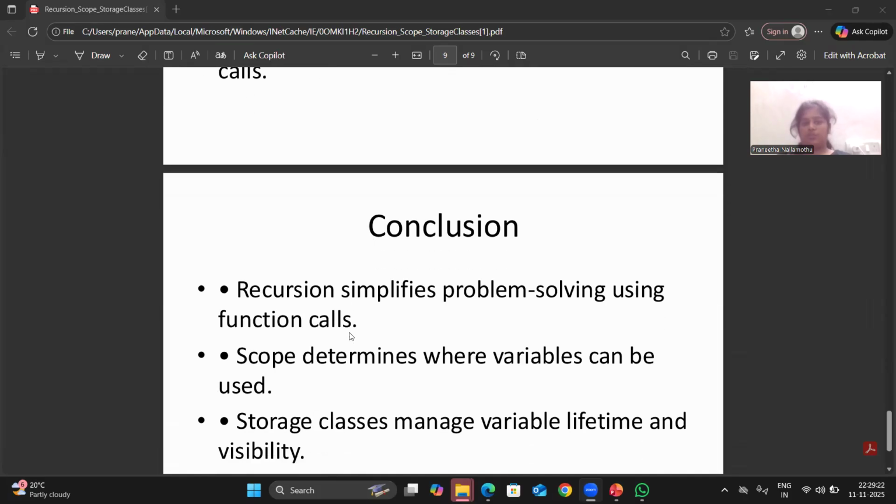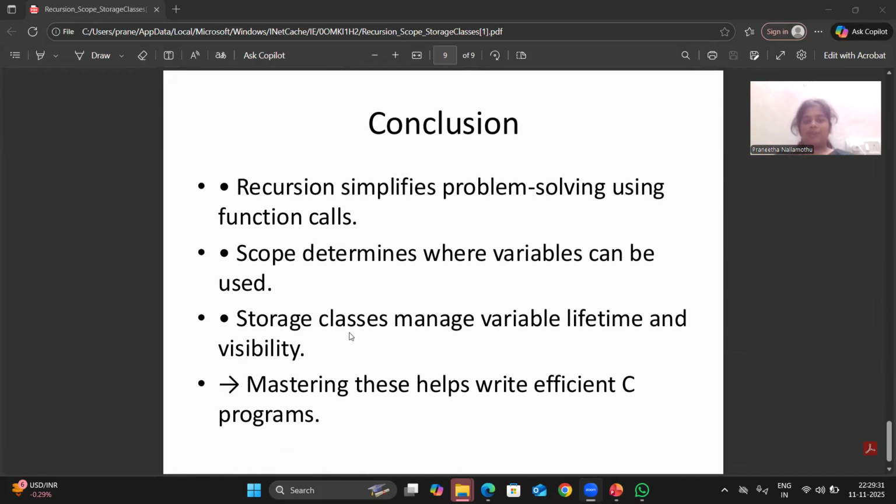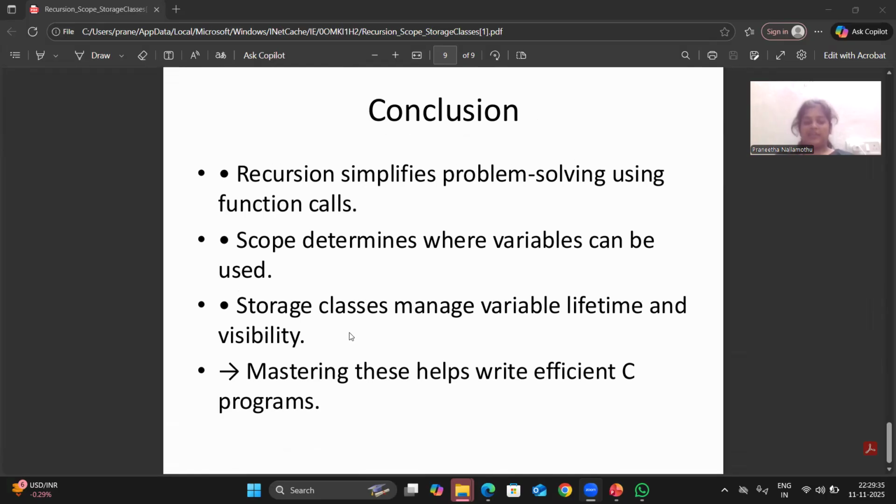As we come to the conclusion, recursion simplifies problem solving using function calls. Scope determines where variables can be used. Storage classes manage variable lifetime and visibility. So that's it. Thank you.